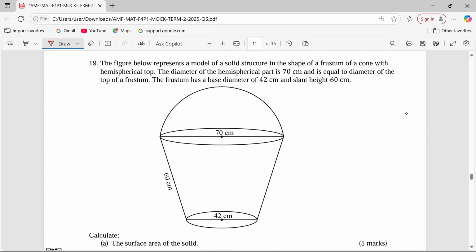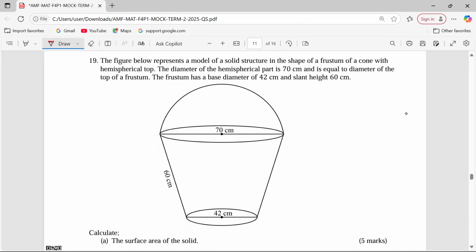You see now number 19? This one is in the figure below represents a model of a solid structure in the shape of a frustum of a cone and with a hemispherical top. The diameter of the hemispherical part is 70, as you can see, and is equal to the diameter of the top of a frustum. Then the frustum has a base diameter of 42 centimeters and a slant height of 60 centimeters. Look at the first part of this question.